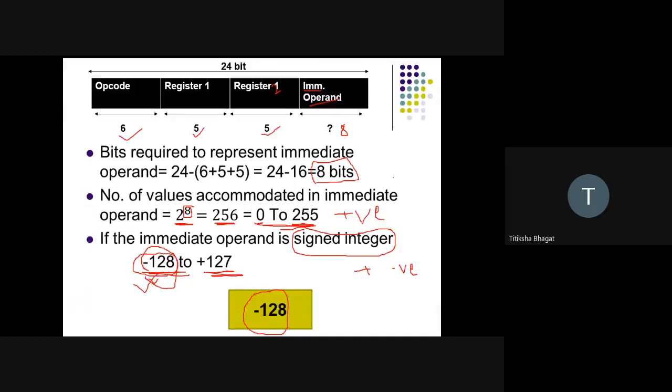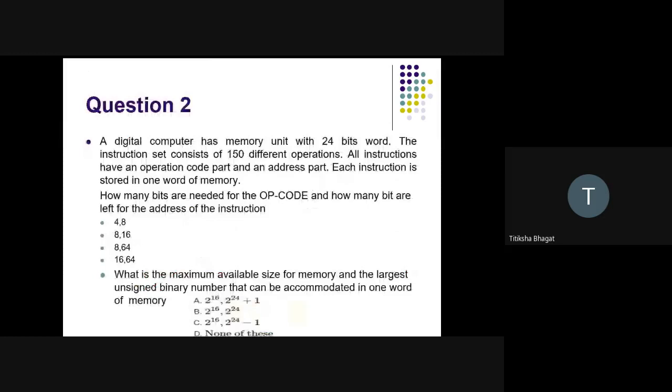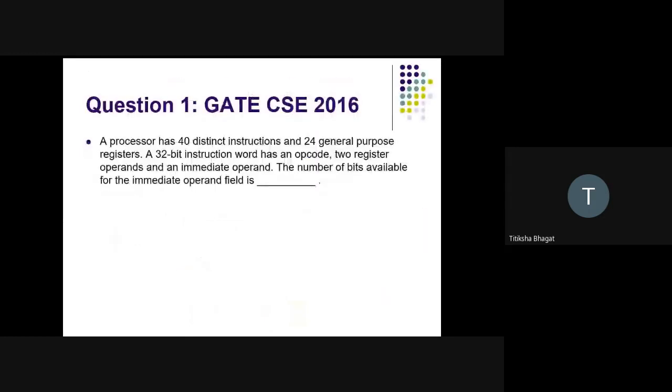Depending on the same instruction format, we will discuss one previous GATE question. This question was asked in GATE CSE 2016.